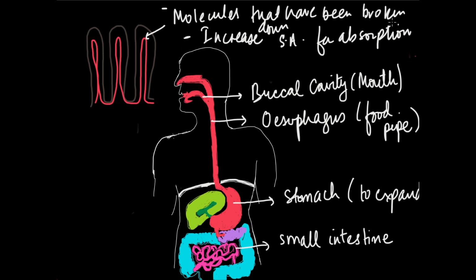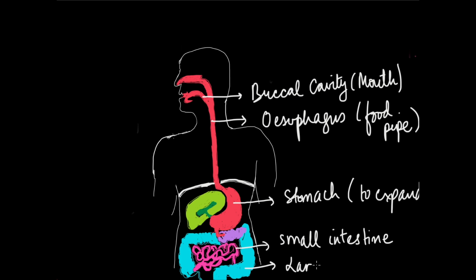Well, you know that if we have something large and we want to store it in a smaller space, we fold it. So folds give a lot of surface area, and in this case, villi are giving a lot of surface area for absorption of our food molecules, and these are present in the small intestine, right? The food is getting absorbed in the small intestine, then what is the role of our last player here? It is the large intestine.